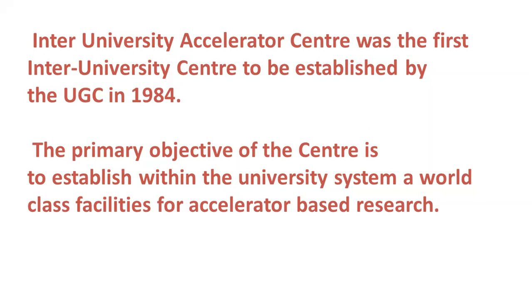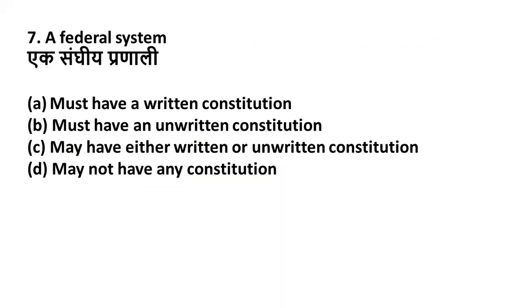Friends, the next question is, a federal system: option A, must have a written constitution; option B, must have an unwritten constitution; option C, may have either written or unwritten constitution; option D, may not have any constitution. Friends, a federal system must have a written constitution.